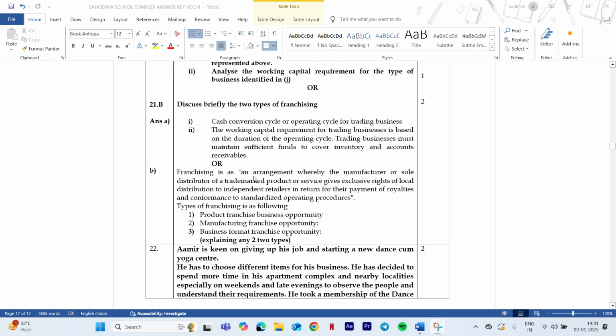Now the next question is: discuss briefly the two types of franchising. Again the question asked here is what are the two types of franchising. You have to start with the definition, list out the different kinds of franchising, then explain the two kinds of franchising. So this is how we are going to get 2 marks.